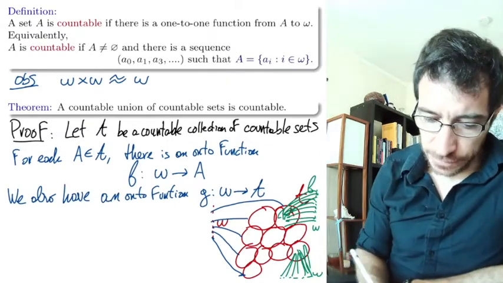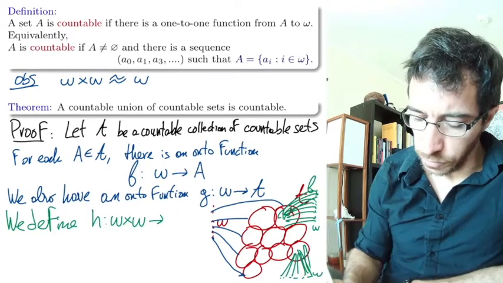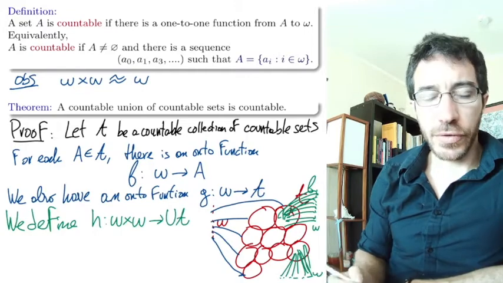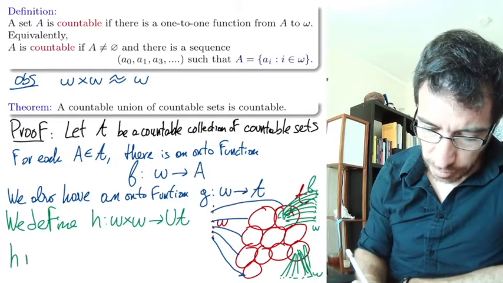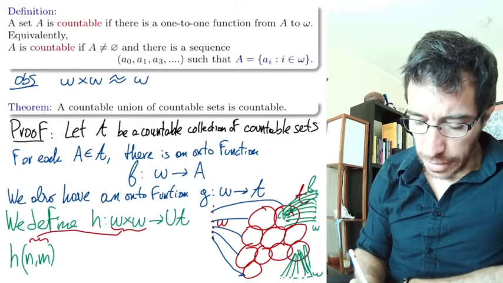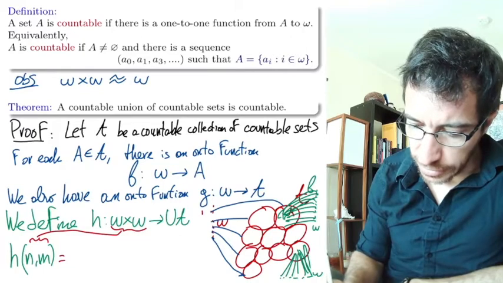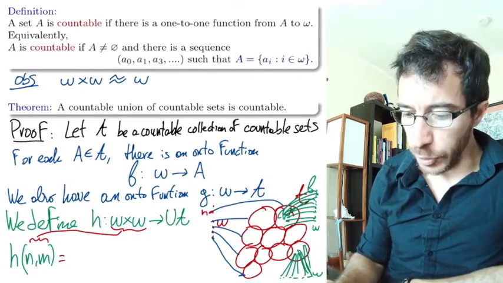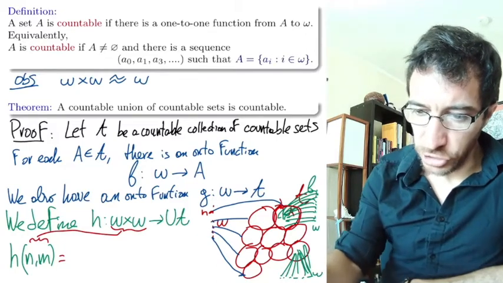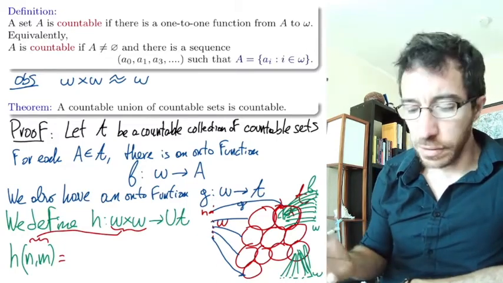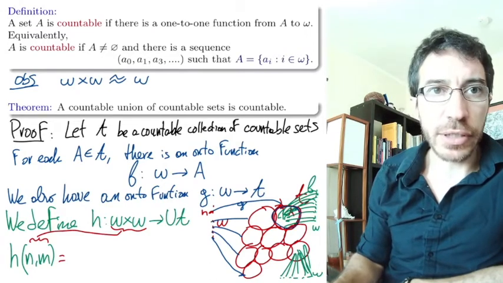Okay, so we define h from omega cross omega to the union of A as follows. We define h of the pair n, m, and we let it be what? Suppose your n is here, the first coordinate, and this is pointing to this set right up here through g. So we look in g of n, and now we ask where m is going.